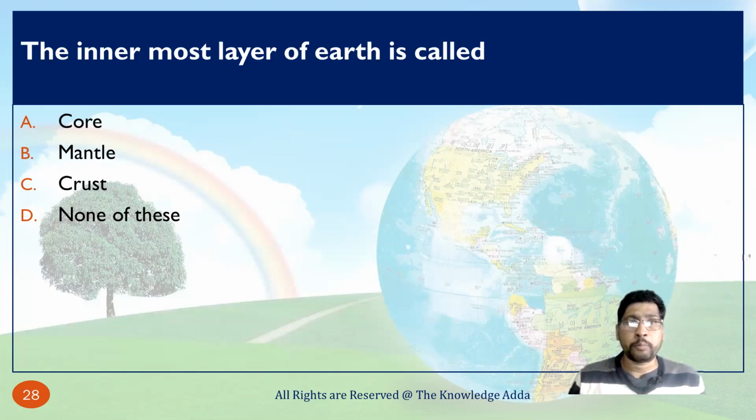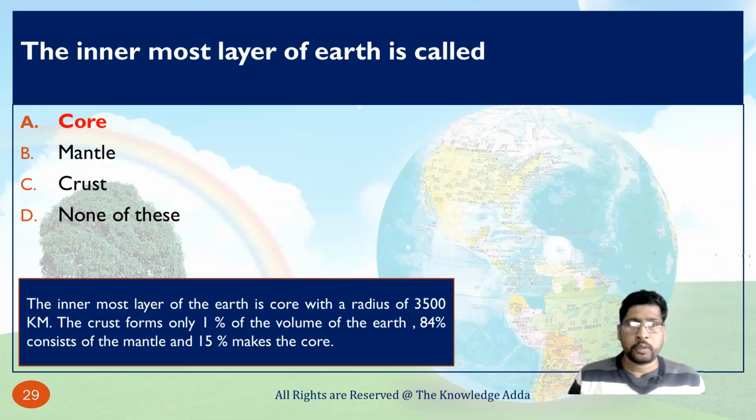The innermost layer of earth is called the core. The first layer is the crust, then the mantle, then the core. The innermost layer of earth is the core with a radius of 3500 kilometers, and the crust forms only 1% of the volume of the earth. 84% consists of the mantle and 15% makes up the core.